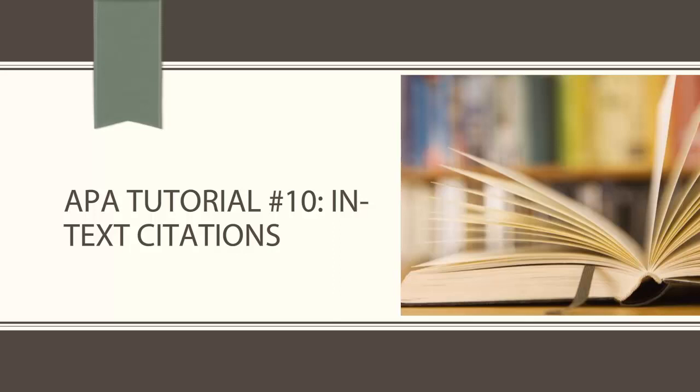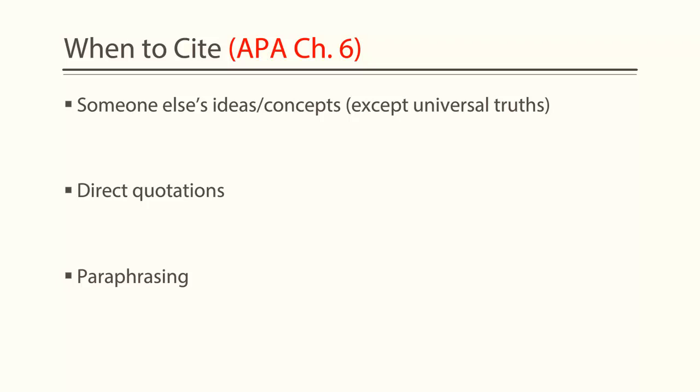Welcome to APA tutorial number 10, which covers in-text citations. The purpose of citing is to indicate whose ideas and concepts you are using. You do not have to cite universal truths like the sky is blue or other very basic facts.